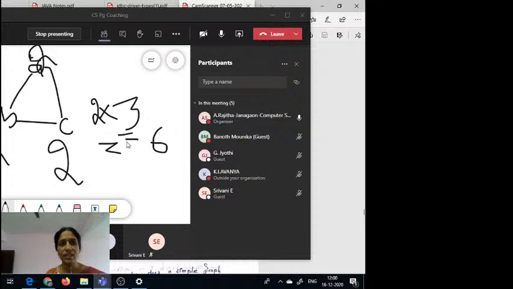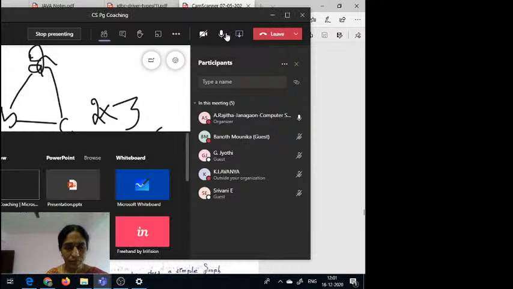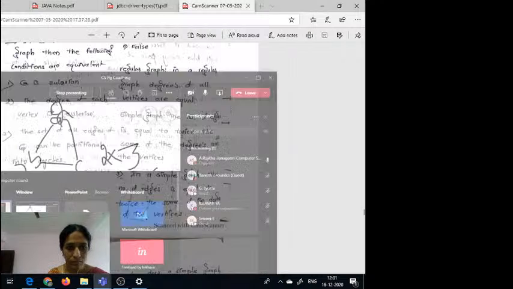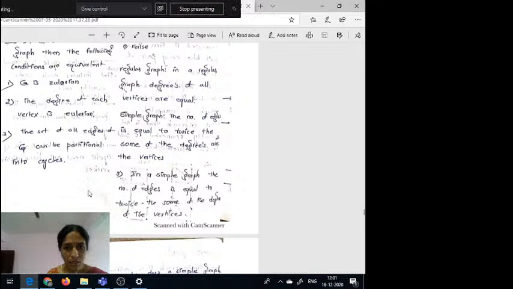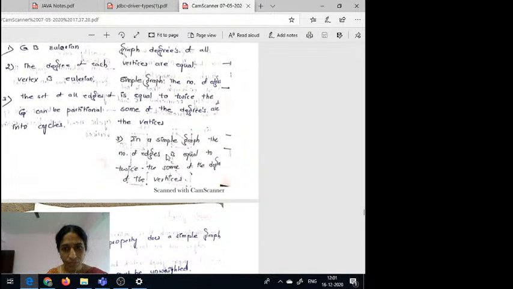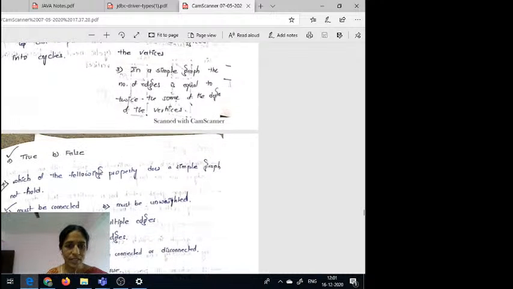Then we can say that this is a simple graph. In a simple graph, the number of edges equals twice the sum of the degrees of the vertices. Yes, it is true. The statement is true.